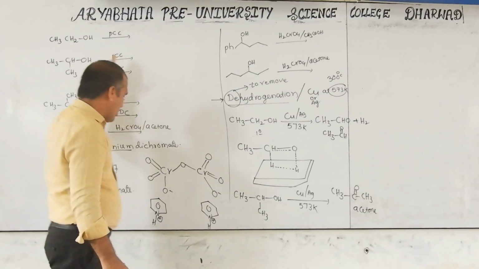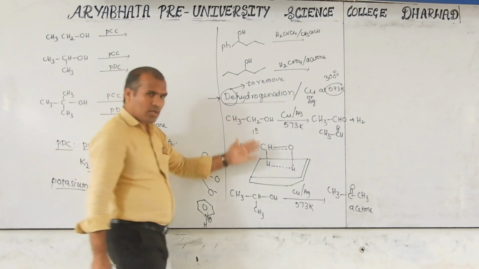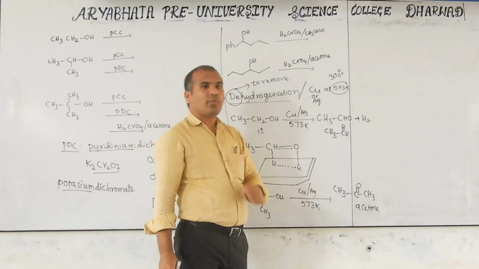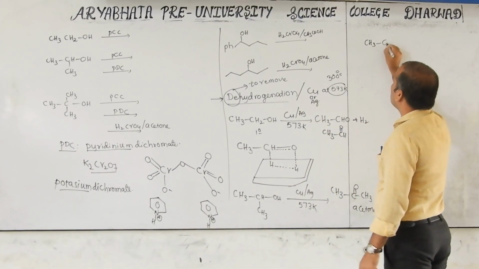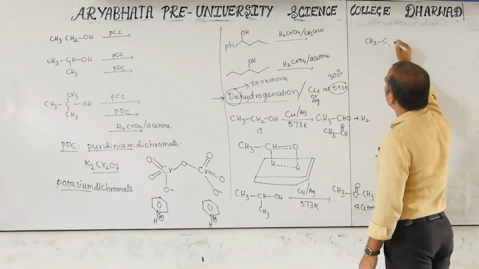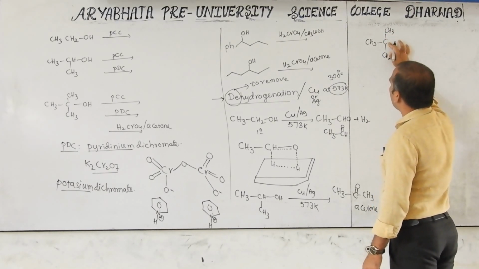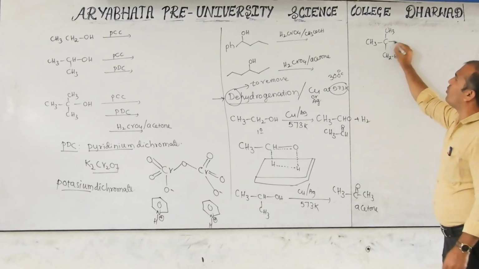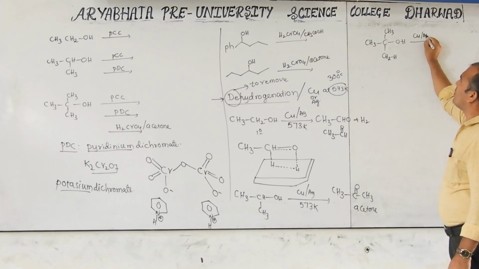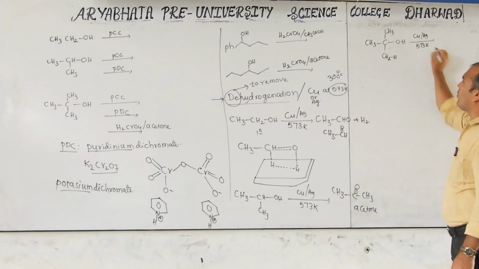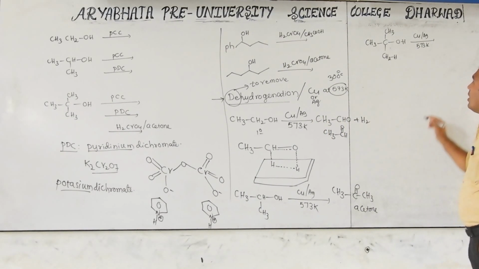Before this, we studied that tertiary alcohols do not react. They also do not oxidize into an aldehyde or ketone. It may be another reaction. That is (CH3)3C-OH, reacting with copper or silver at 573 Kelvin. In your book, silver is not there. You can read only copper, only for PVC purpose.